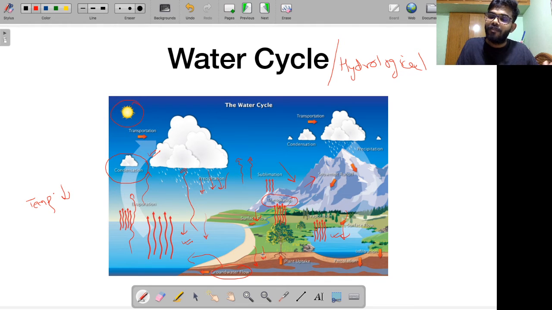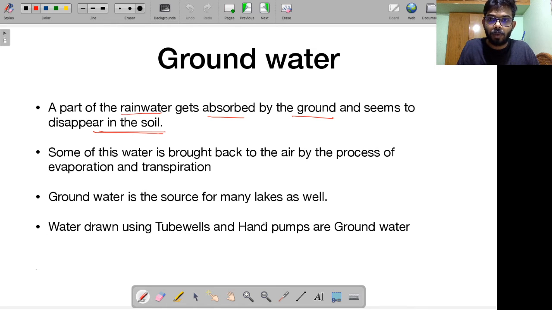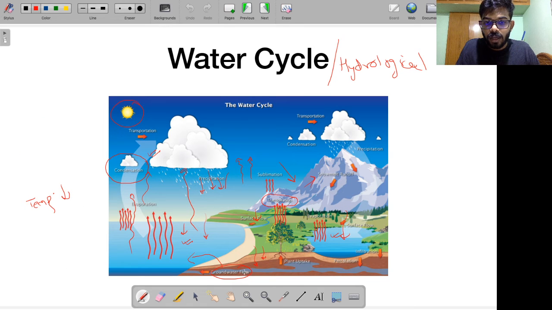And after it falls on the ground, it seems to disappear. Where exactly has it gone? It has seeped into the ground. It seems to have disappeared inside the soil. Some of this water, remember, is brought back to the air by the process of evaporation and transpiration. How does this occur? As you can see from the groundwater, some of it tends to flow into the lakes, the ocean, the sea. From there again, this water will get evaporated. Again, there will be precipitation.